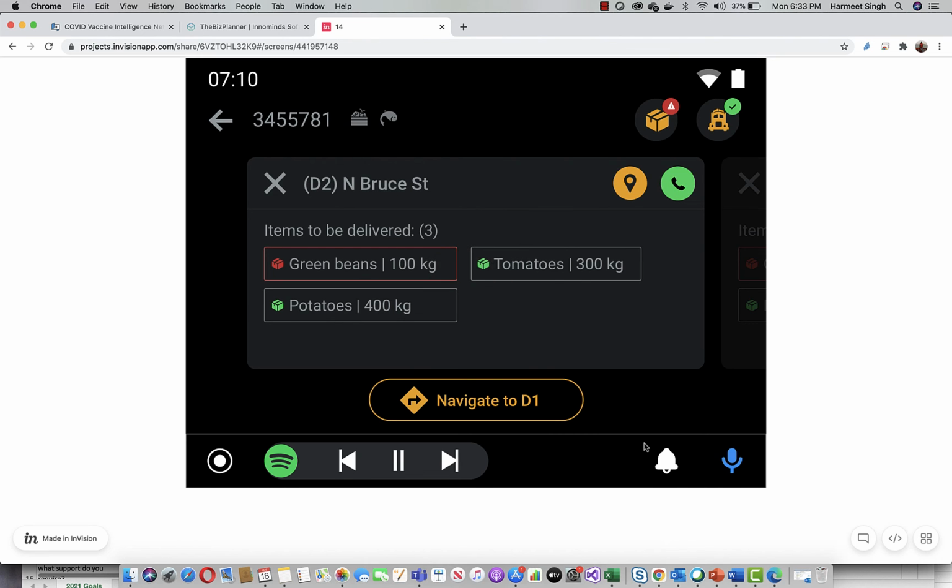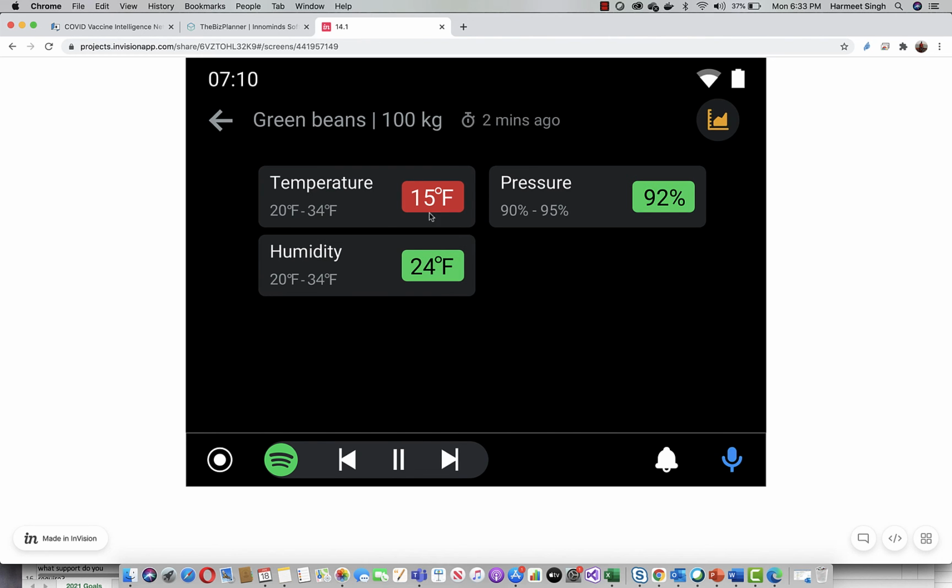Okay, so the screen says that this is my shipment and this is the last noted time when I got this alert, and the temperature was 15 degrees Fahrenheit. We can show it in degrees centigrade as well as Fahrenheit, along with the expected range that was set for this particular goods, right?